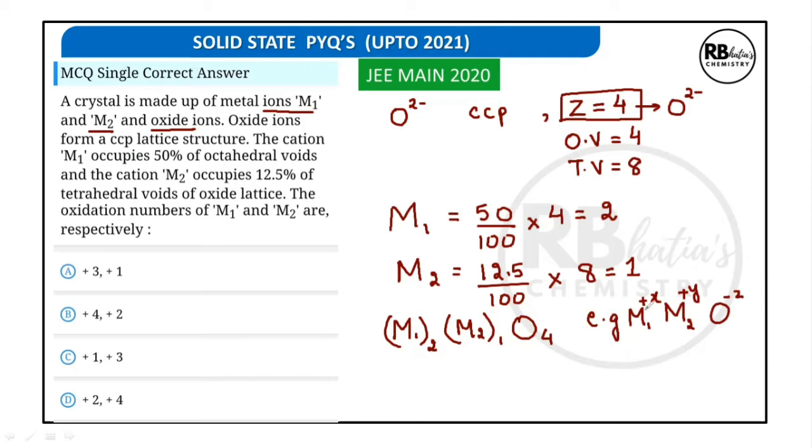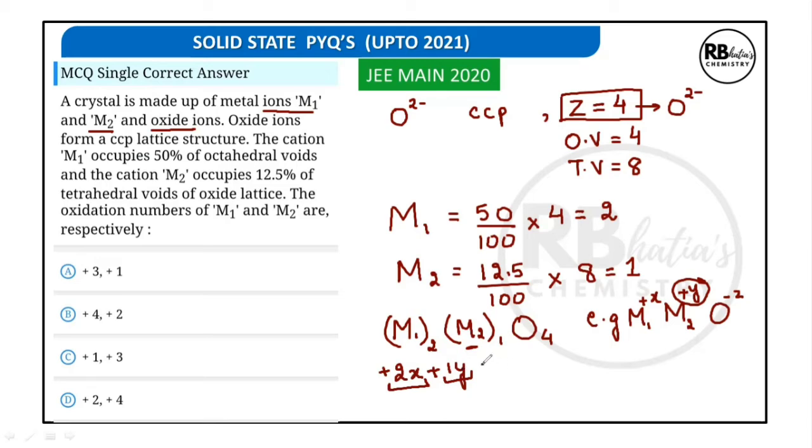So how will this equation be settled if we have 2X plus 1Y? Why? Because we have only one M2. The charge on M2 is plus Y. So 1Y is the charge contribution by M2. And since each M1 has a plus X charge and there are two M1, the charge contribution becomes 2X.